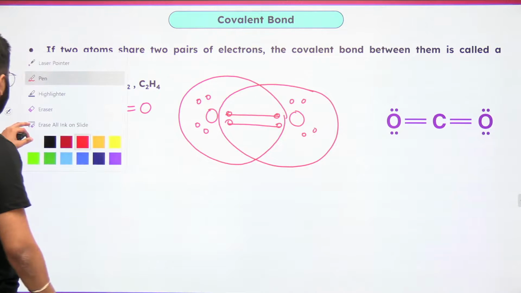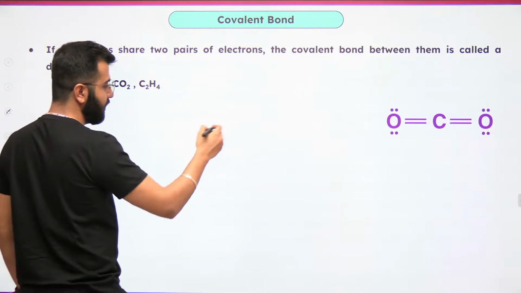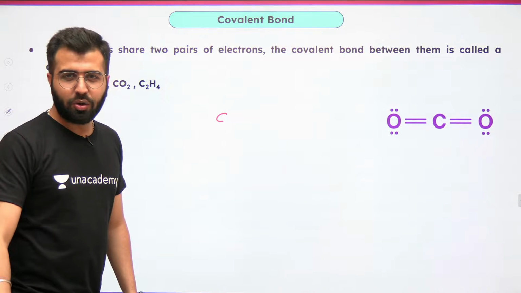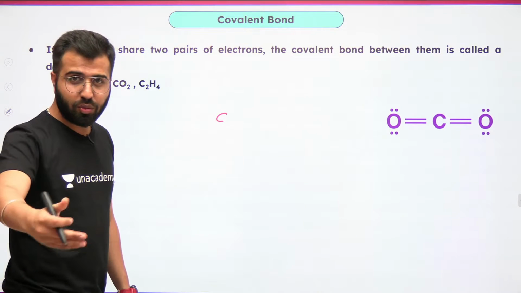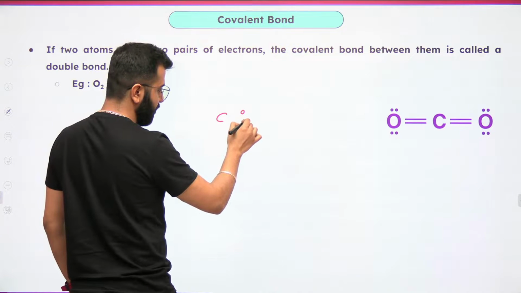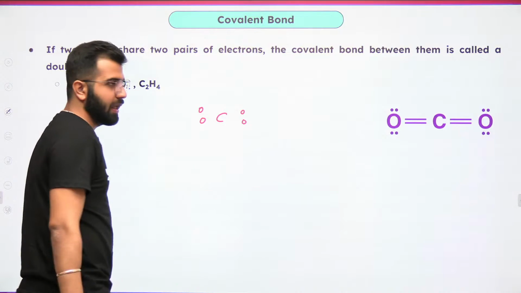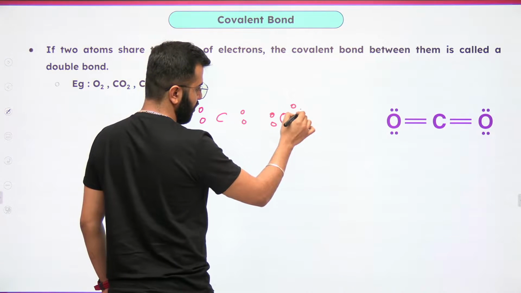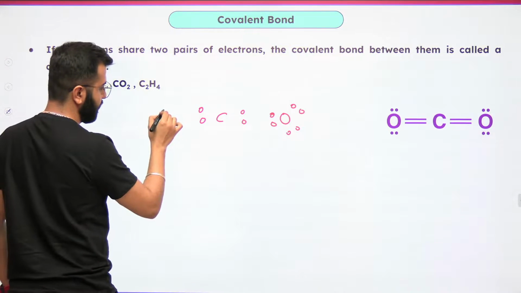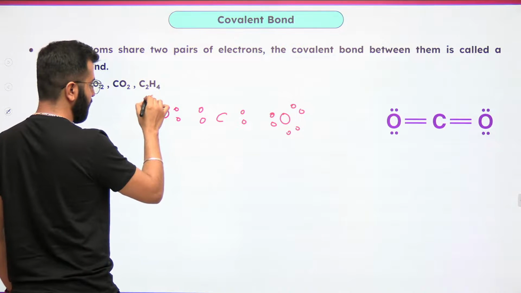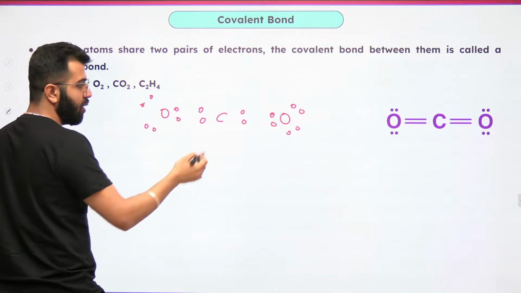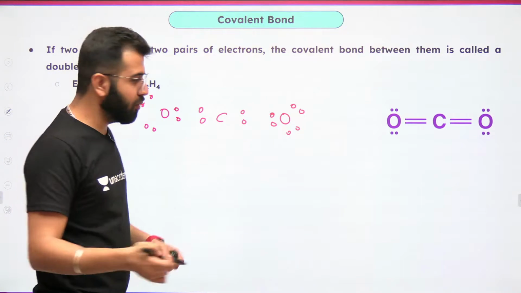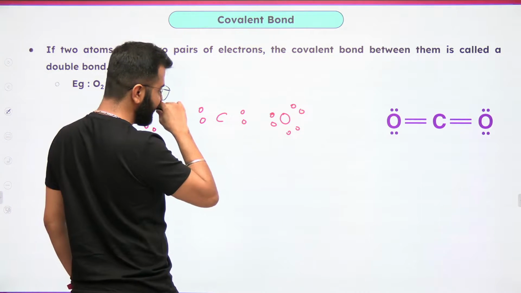We'll do it again. Carbon dioxide. How many valence electrons does carbon have? 2s2, 2p2. Correct? Total 4. Let's do it with the oxygen. How many does carbon require to make its octet complete? 4 more. So pay attention, boys and girls.